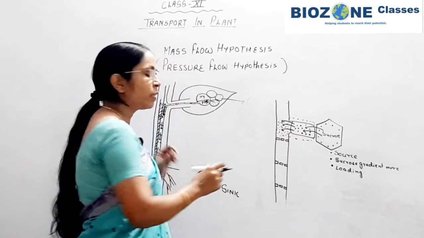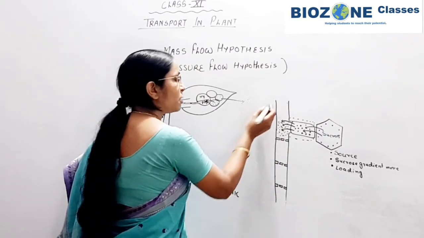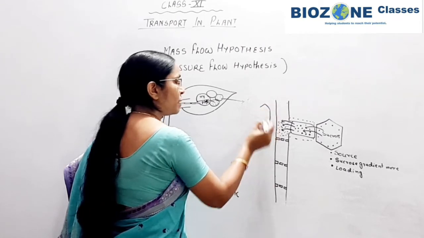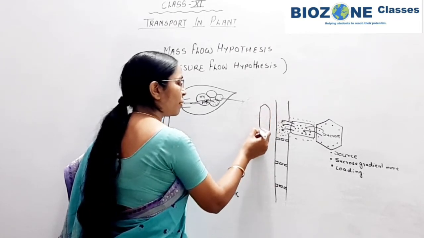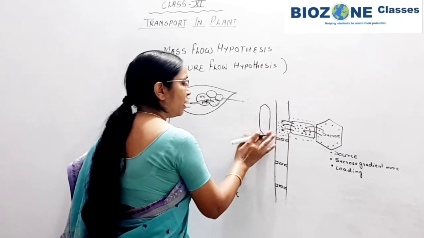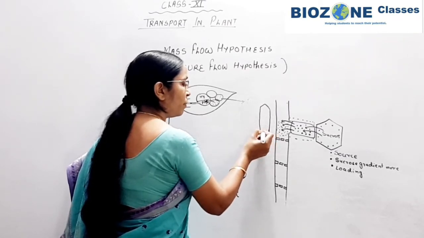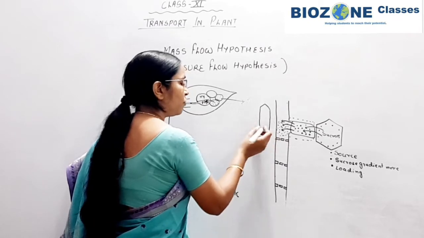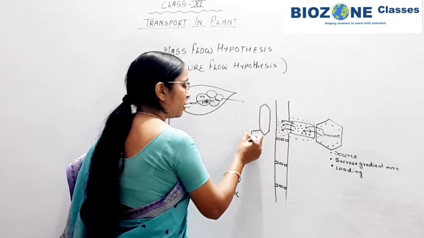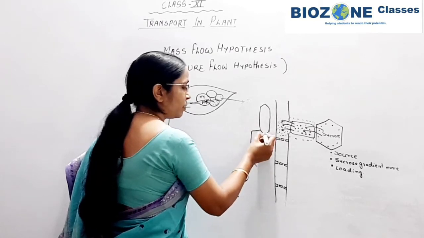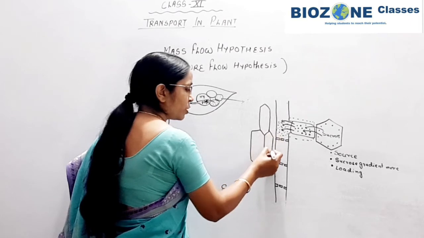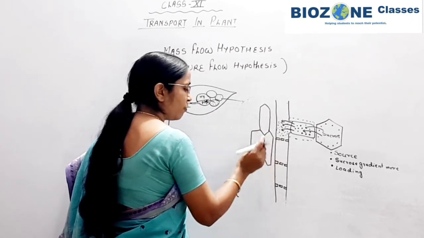To maintain this concentration, besides the phloem, xylem vessels are present. Here we show these xylem vessels, and when we draw them, we predominantly draw the sclerenchymatous fibers.